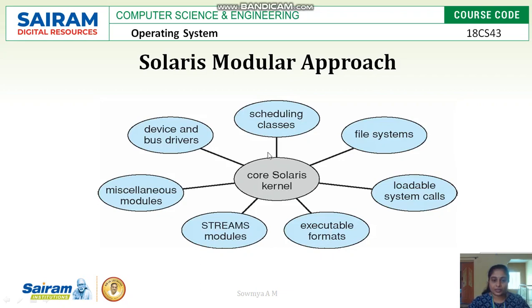Whenever a process needs to execute these services of the operating system, the module of that operating system is loaded onto the main memory based on demand.